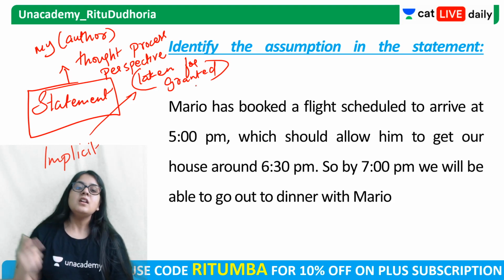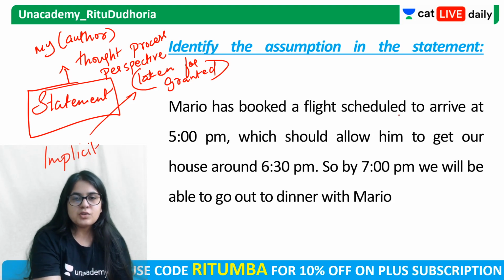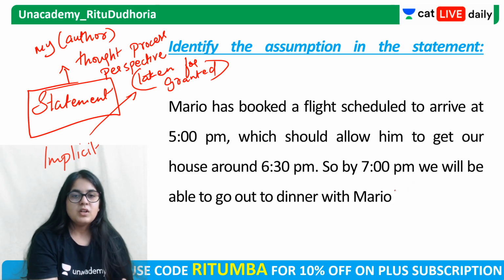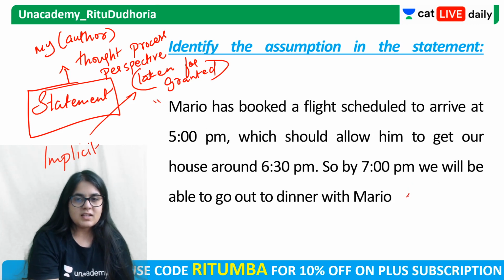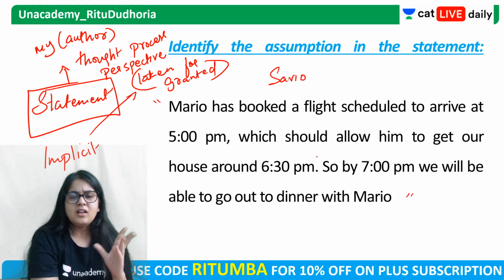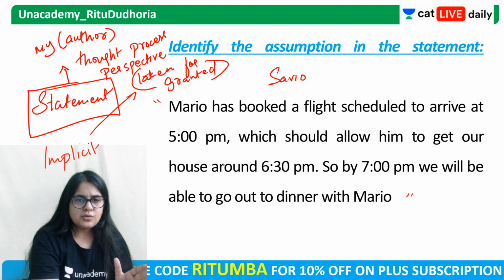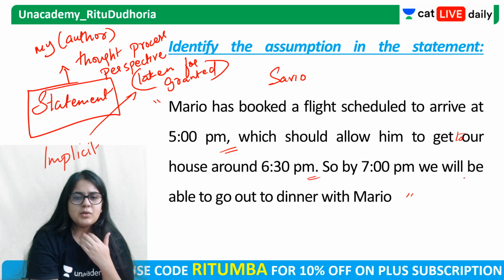Now let's understand this. Mario has booked a flight scheduled to arrive at 5 p.m. which should allow him to get to our house around 6:30 p.m. So by 7 p.m. we will be able to go out to dinner with Mario. Now this is a statement that, let's say, Savio is making. Savio ने बोला है कि Mario आ रहा है. Mario has booked a flight which is scheduled to arrive at 5 p.m., which should allow him to get to our house at around 6:30 p.m. By 7 p.m. we will be able to go out to dinner.